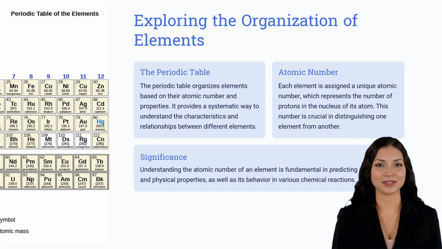The atomic number of an element is an important factor, as it gives us an indication of the element's general properties and can be used to predict its behavior in chemical reactions. All in all, the periodic table is an important tool for chemists and can help us to better understand the behavior of elements and their interaction with each other.